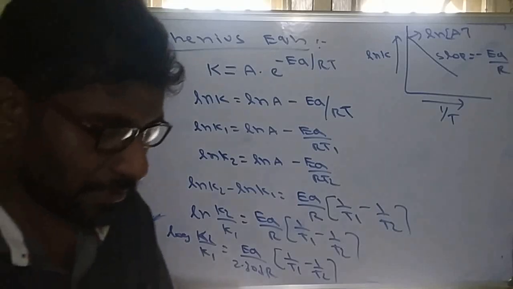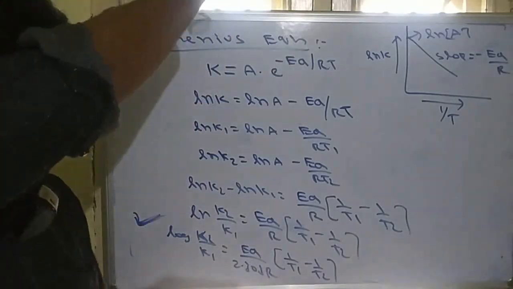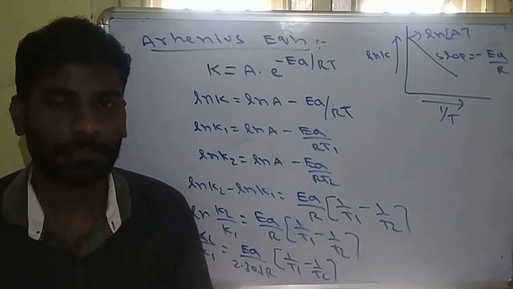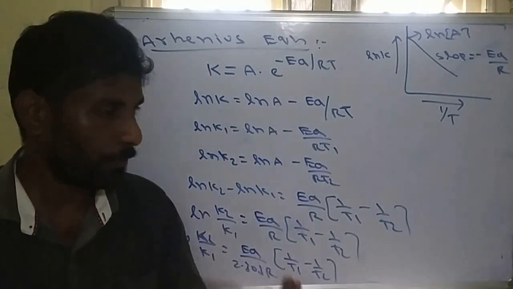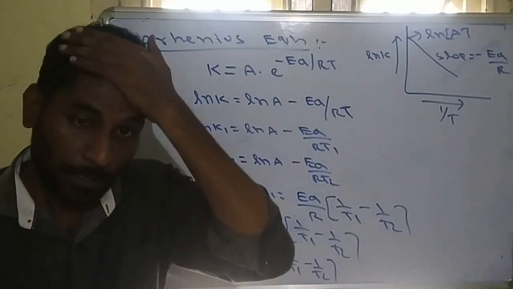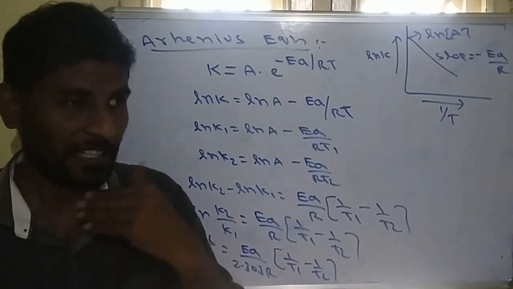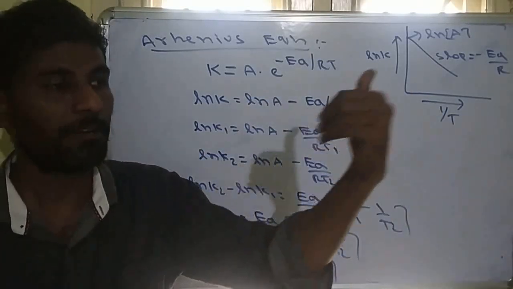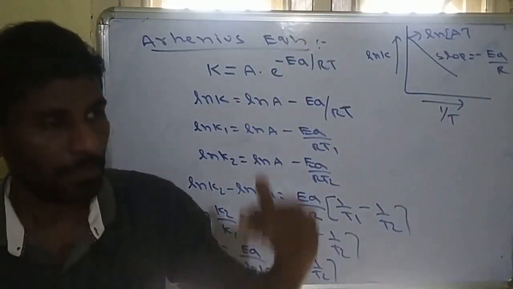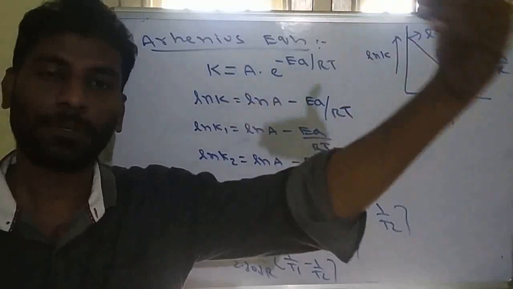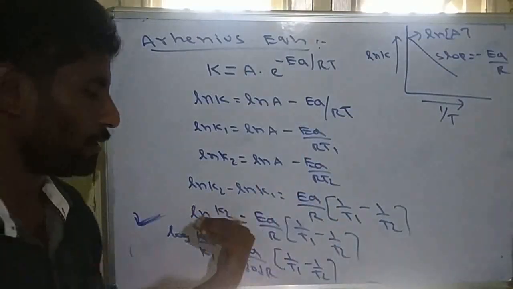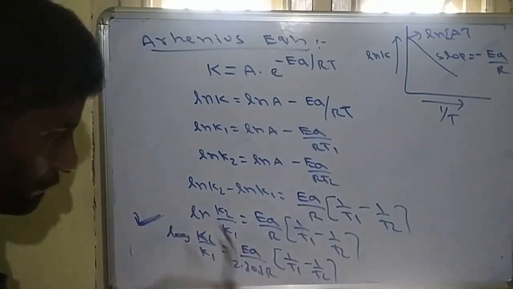What Arrhenius says is that in any chemical reaction, if you increase temperature, the rate constant also increases. Experimentally it was found that for every 10 degree Celsius rise of temperature, the rate constant becomes double, that means 2 times. If you increase 10 degrees, the rate constant becomes 2. If you increase 20, it becomes 2 into 2, 4. If you increase 30, 2 into 2 into 2, 8 times. So for every 10, we have to multiply with 2, and so we get the rate constant values.